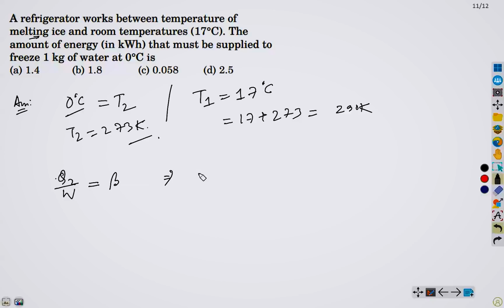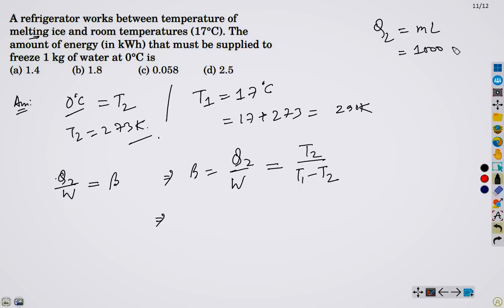This implies, and we can write this as T2 by T1 minus T2, correct? Now observe that our Q2 is mL, where L is the latent heat and the mass is given as 1, so it is 1000 gram times latent heat 80 gram, and we need to convert this into joule.